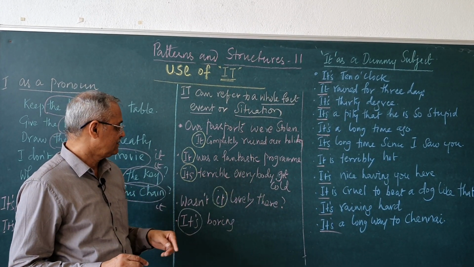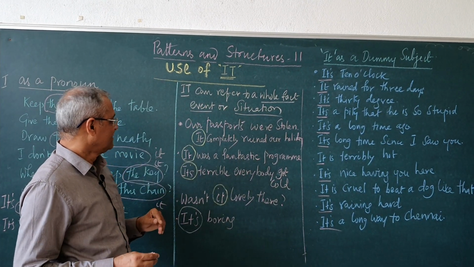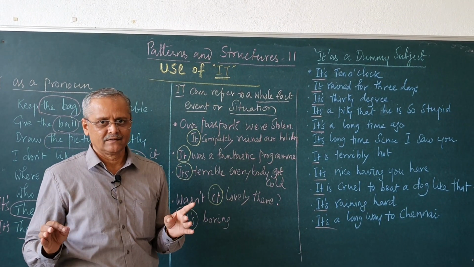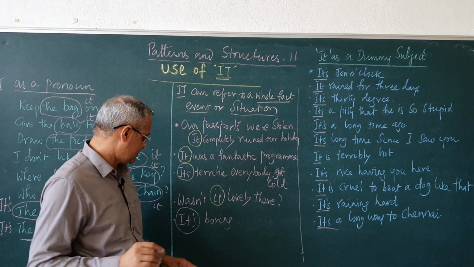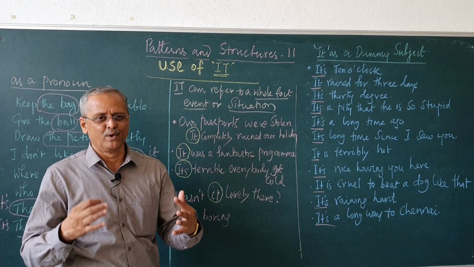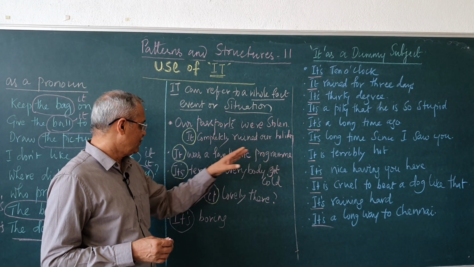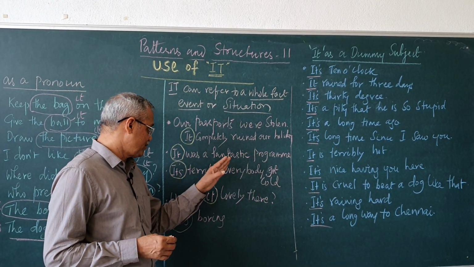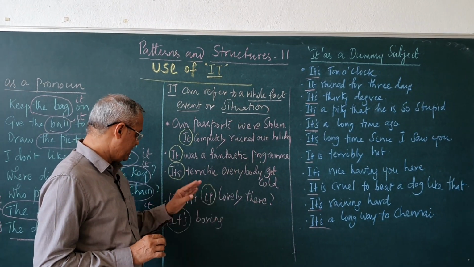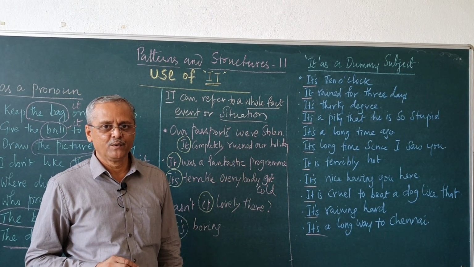It's terrible. Everybody got cold. It's terrible. Again, it can be a situation or a fact also. Wasn't it lovely there? Situation. It's boring. You say, it's boring. So: our passports were stolen, it completely ruined our holiday. It was a fantastic program. It's terrible, everybody got cold. Wasn't it lovely there? It's boring. So this is the second area where we use "it".